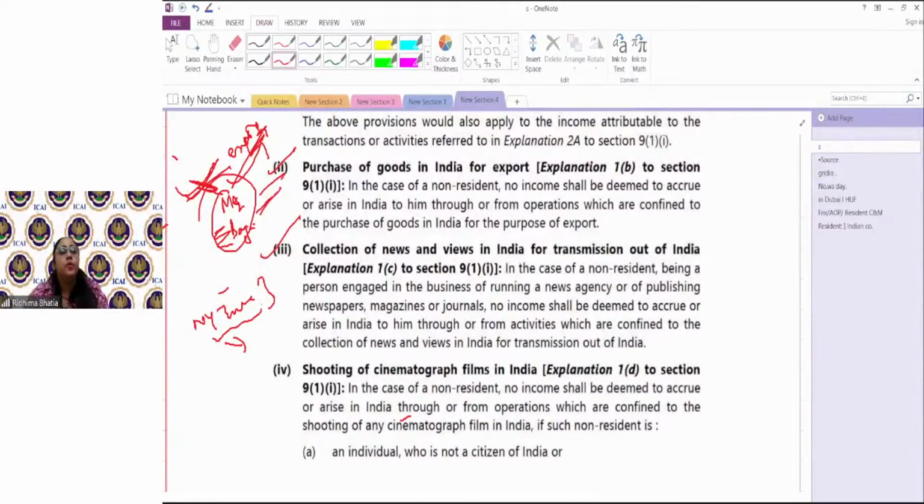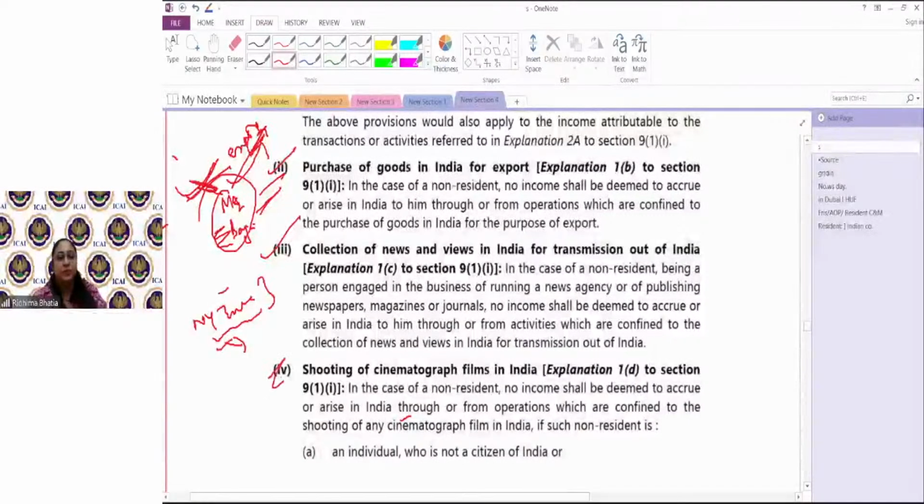Now the Indian government will not say that the income generated from the business channel or business news or whatever news the outside news agencies are showing should be an income accruing in India. Why? Because the news that is coming is from India. If they are coming to collect news and ultimately that is being transmitted outside India, it would not be called a business connection in India.